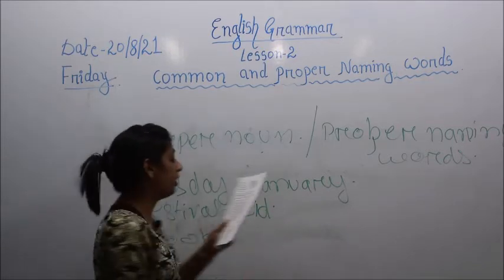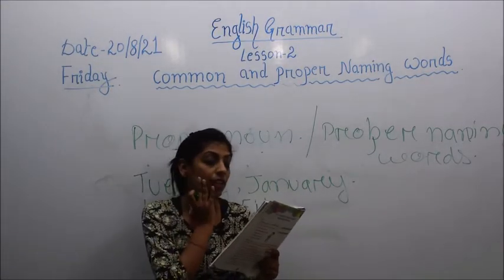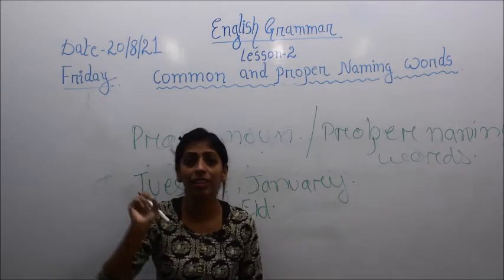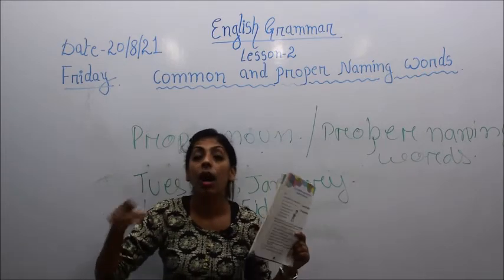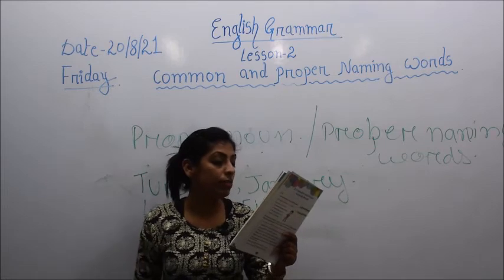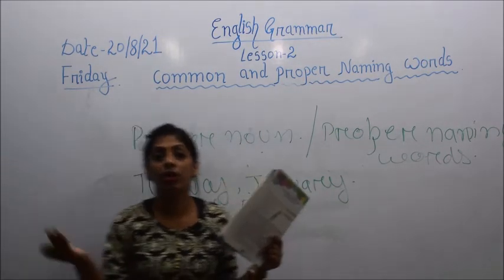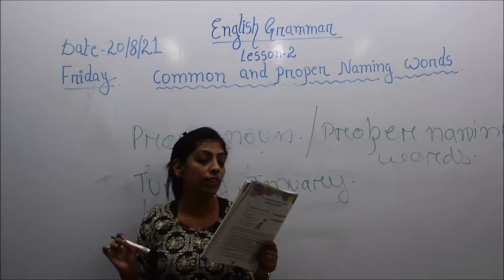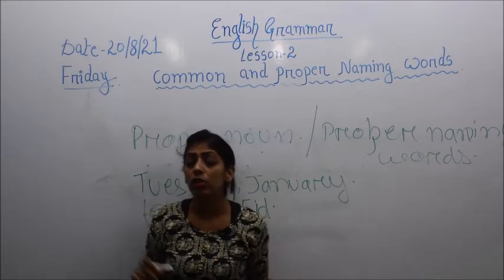Then comes book. Several examples have been given here, like the Jungle Book and the Little Prince. Any book, when you write the name of it, you need to start it with an uppercase letter of the English alphabet. Then comes the monuments. So now we will see what monuments are. Here it is written: the Gateway of India, the Red Fort, the Eiffel Tower and the Great Wall of China. So what are these, children?